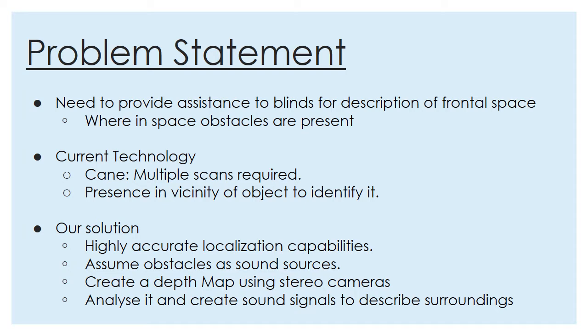understand that place. To solve this issue, we use the fact that blinds have a very good capability to localize objects in space. That means that they can very accurately pinpoint the location in space from where sound is coming. So, if we assume that every obstacle and wall in that room are sound sources and feed that sound to blind person, he or she will be able to understand entire scene in just a single run. So we capture the image of entire scene using a stereo camera, which creates a depth map of that scene of the frontal space of the person. Using that depth map, if we could create sound signal, assuming every obstacle or wall in that room is a sound source, we would be able to achieve our goal.